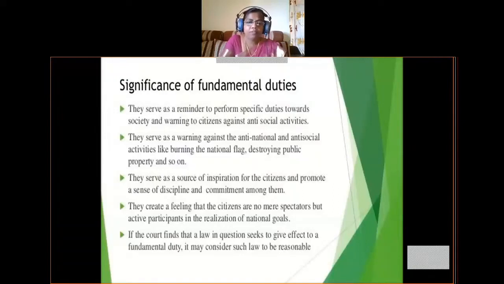Next, if the court finds that a law in question seeks to give effect to a fundamental duty, it may consider such law to be reasonable. So the court gives importance to those laws which are related to fundamental duties. That means fundamental duties are very important. So that is why courts will also give importance to those laws which are made for the implementation of these fundamental duties. Okay. That is the importance or significance of fundamental duties.